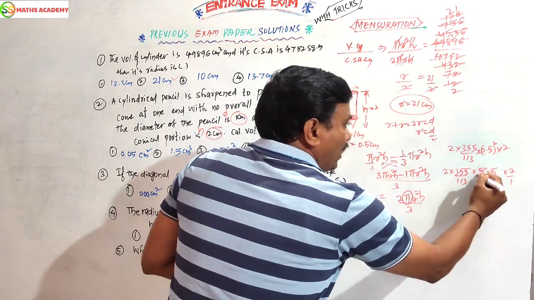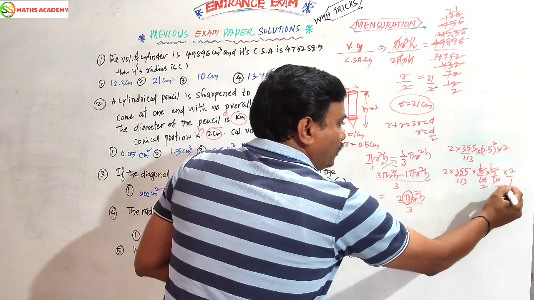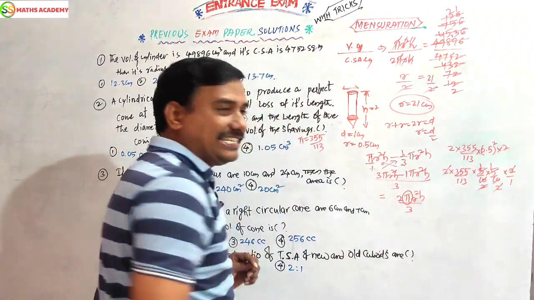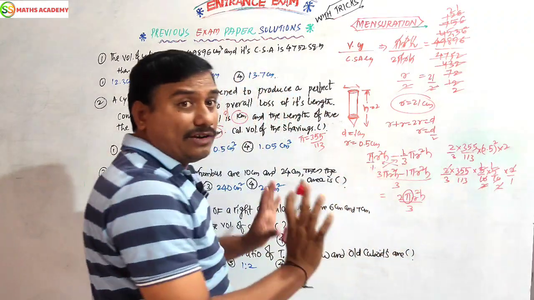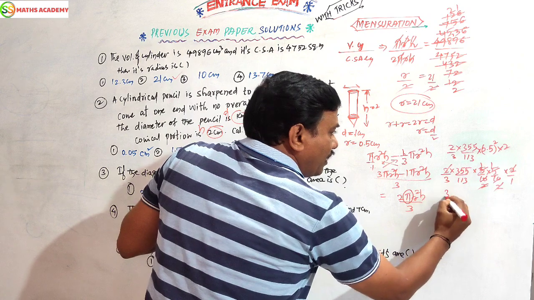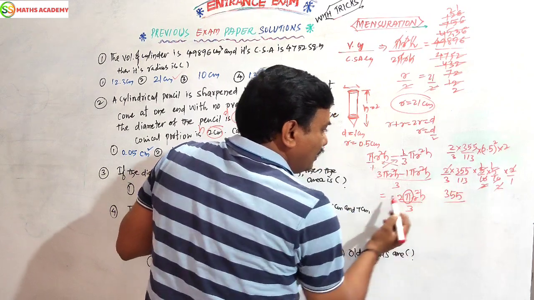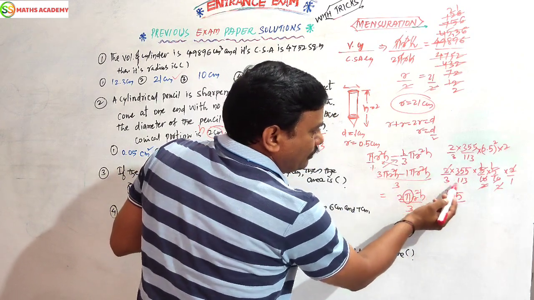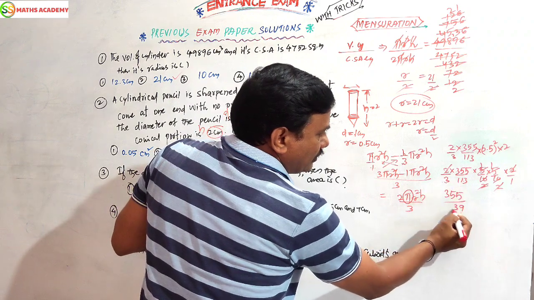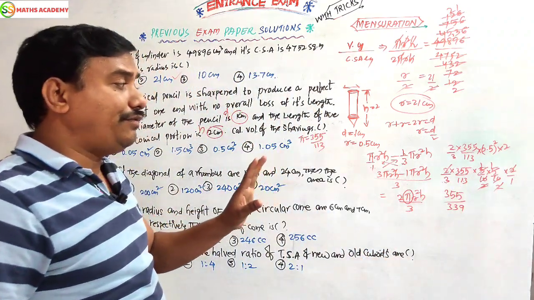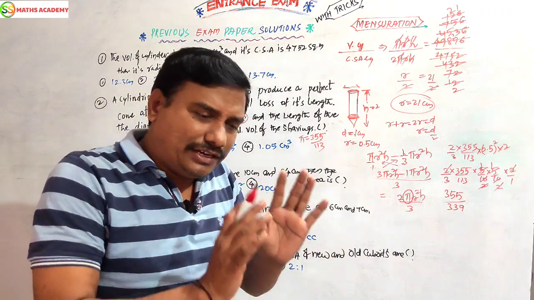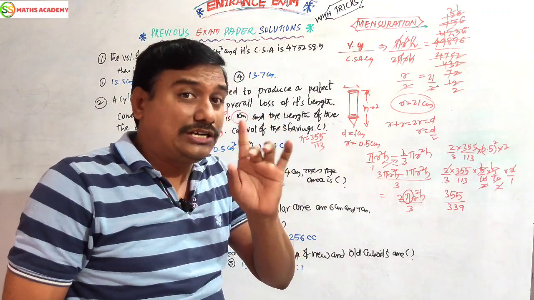Yes? 5 ones are 5, 5 twos are 10, the 2s get cancelled, right? What is remaining, you can write. 355 in the numerator, in the denominator 2 by 3, 3 times 113 is 339. So 355 by 339, definitely 1 will go. The quotient starts with 1.